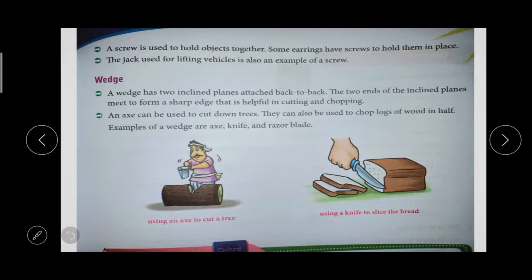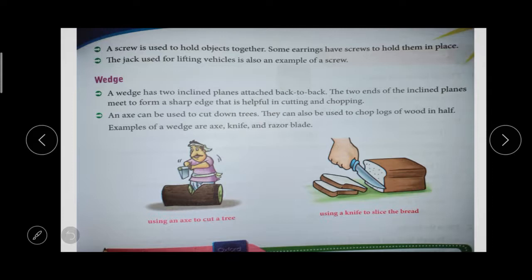Then next one is wedge. Wedge means, for example, a knife. It has two inclined planes back to back, forming a sharp edge. One side is a sharp edge and the other side is a little bit blunt. The sharp side is used for cutting or chopping. We use an axe to cut down trees and a knife to cut. Examples: axe, knife, razor blade. So this is wedge.